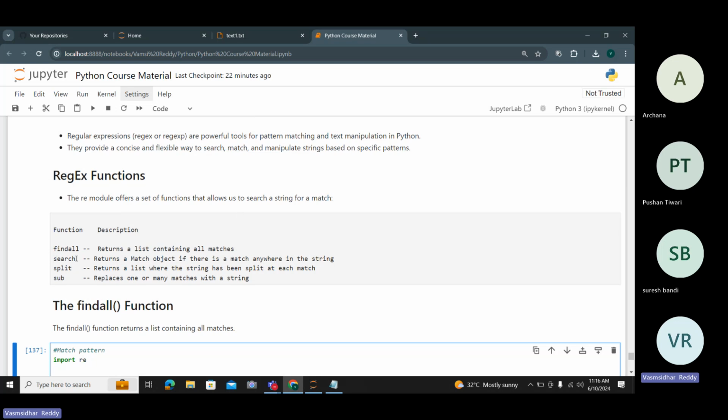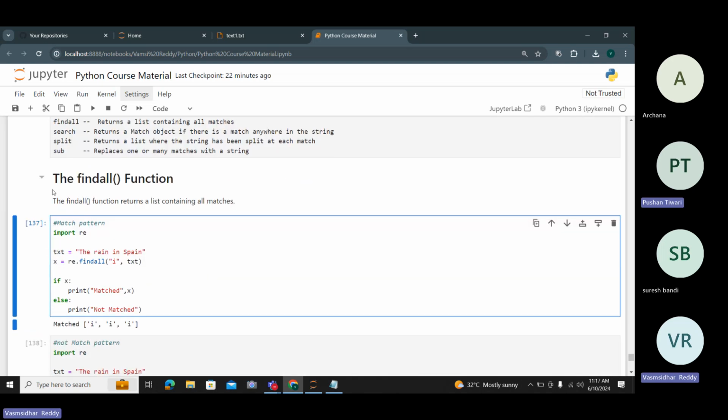Search is used to match the object that you are searching for. Split simply splits the data or text. Sub replaces one or more matches with a string. If you want to replace one text with another text, you can use substitute. So these are the 4 functions.